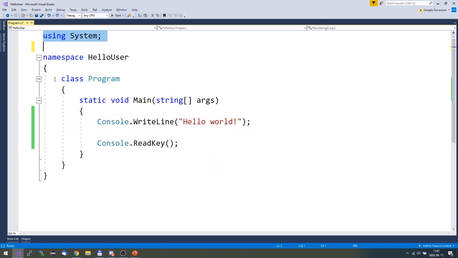Therefore, it's easier to import the whole library. Actually, these are not officially called libraries, but namespaces. This is one of the namespaces, and we are going to learn about namespaces as well. Thanks for this question.